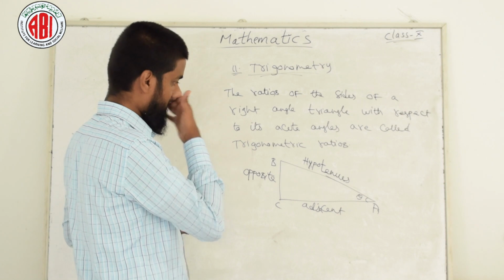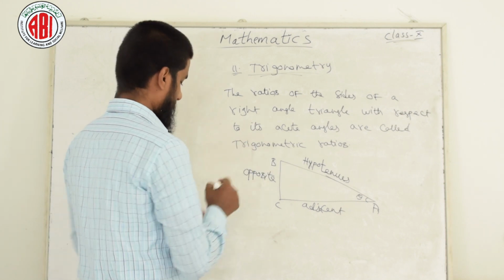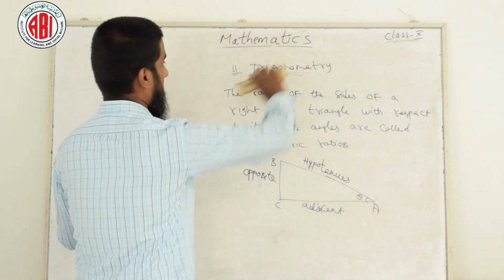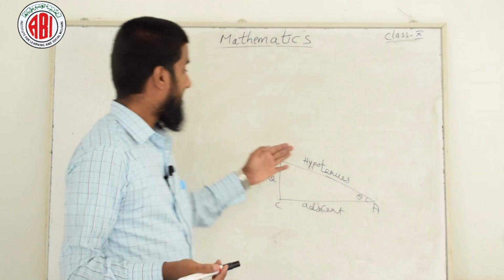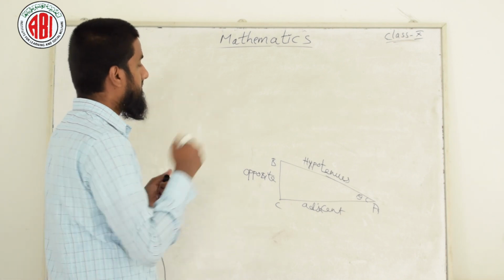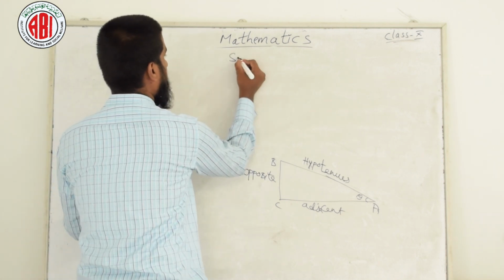I am rubbing this definition out and will explain here. Students, look at this. I draw this triangle. First I need to derive sin theta.